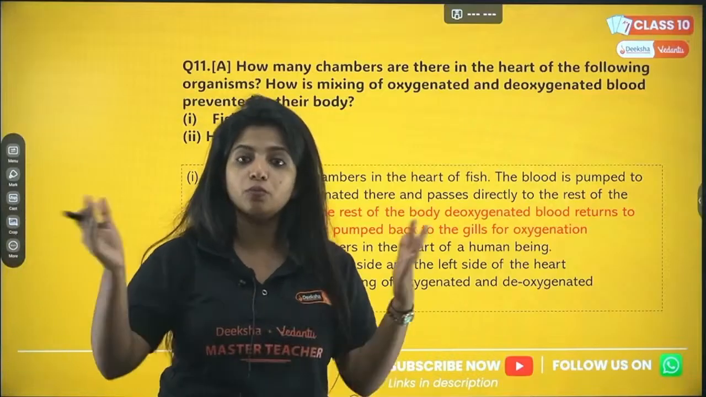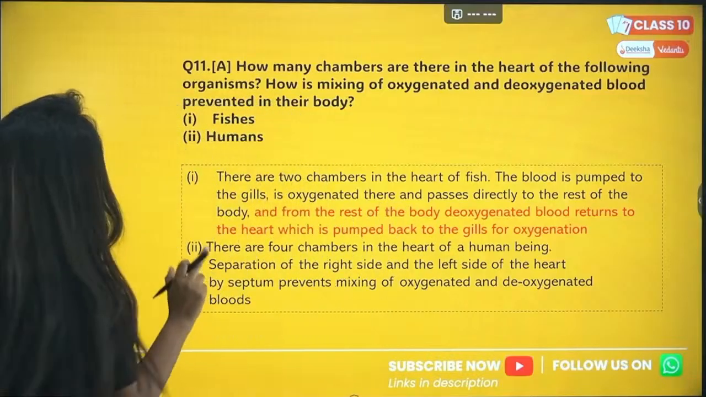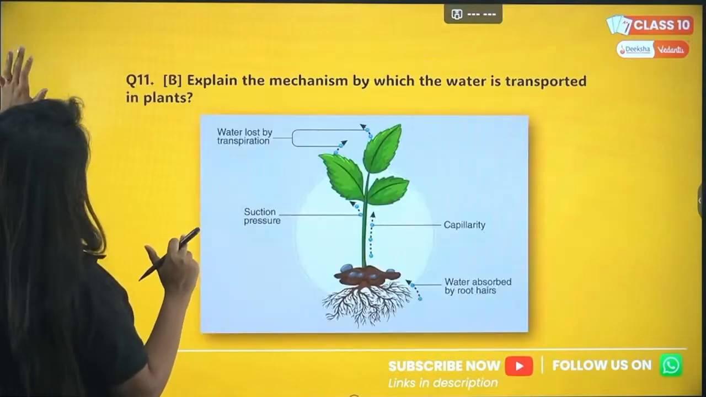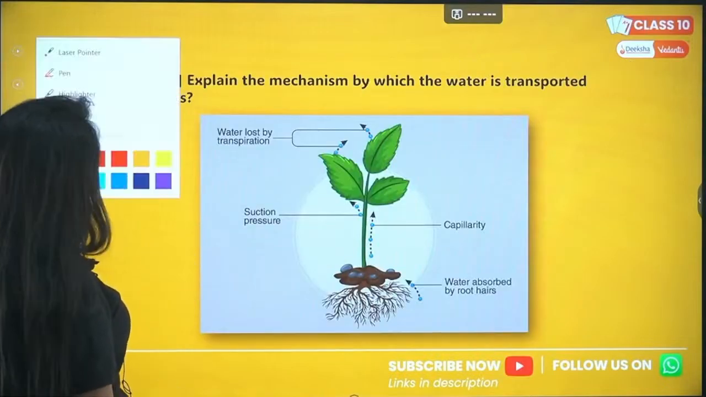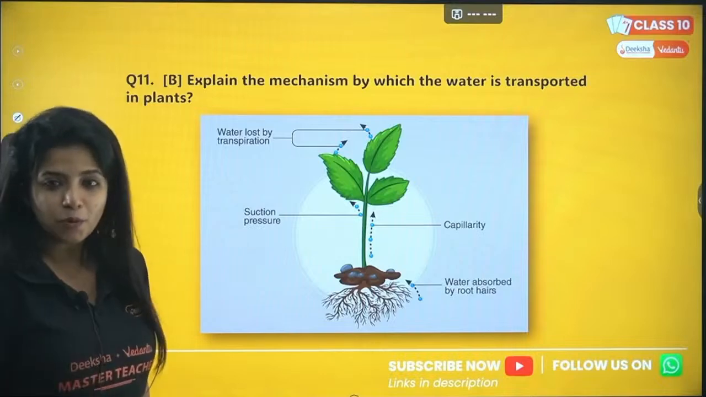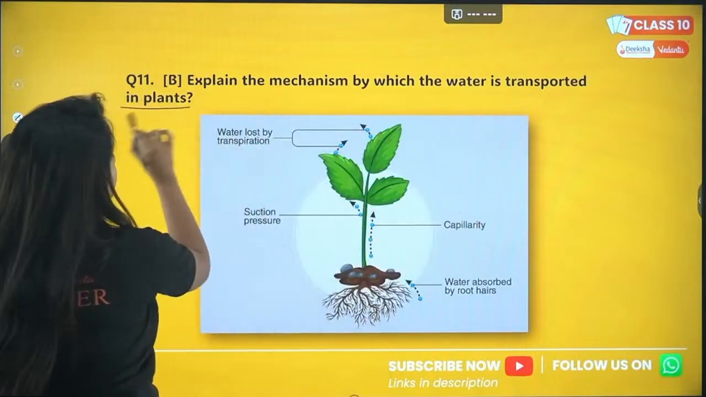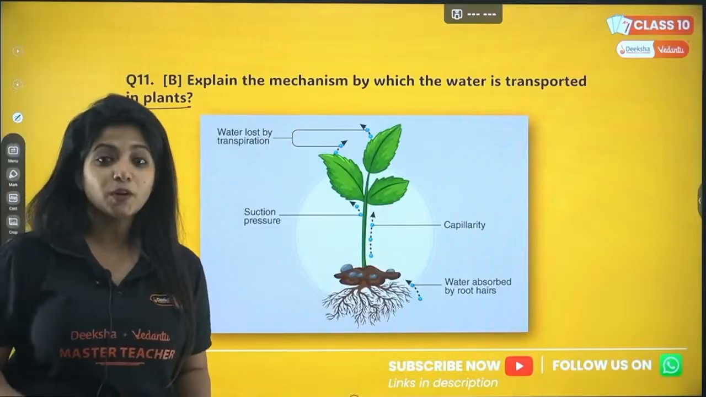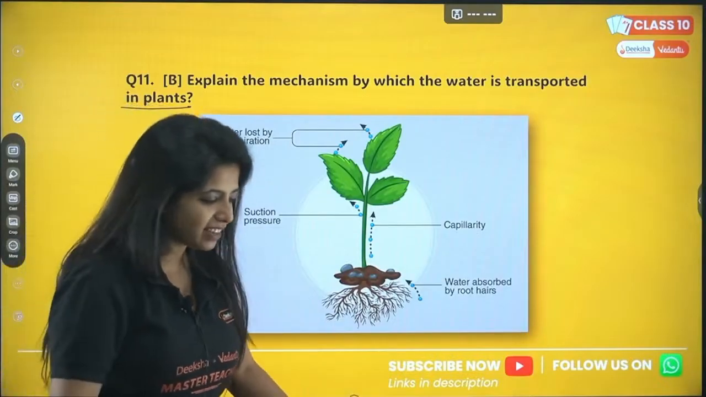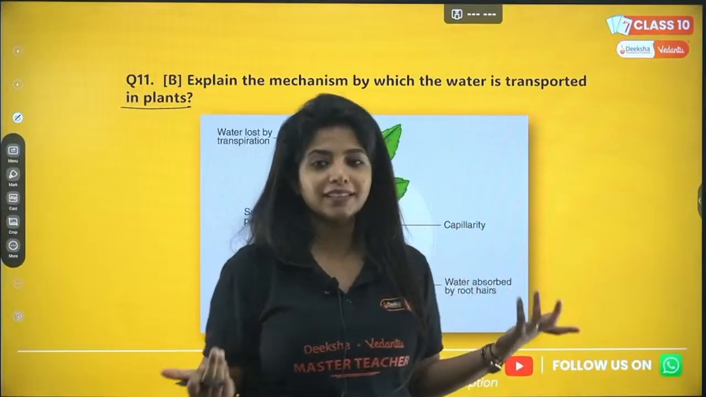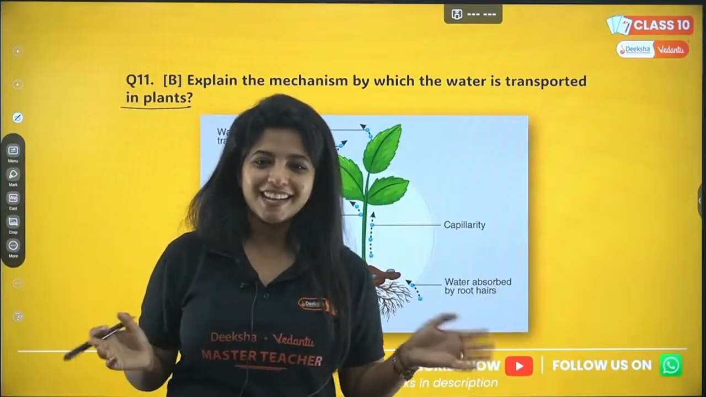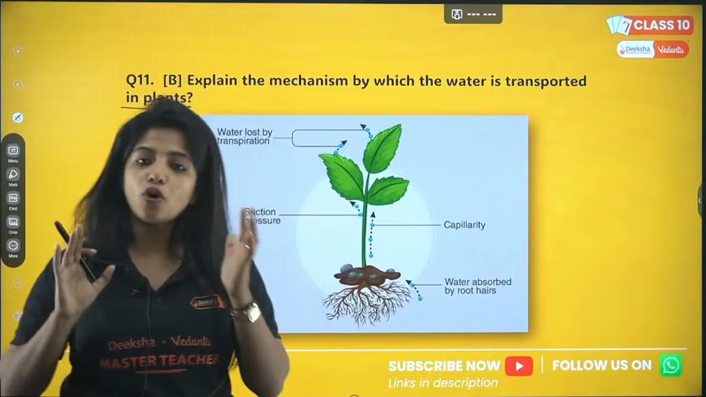You do not need to write too much about it. Cool? And please write in points. Now the B part of the question, as I said, there is one more part. That is, explain the mechanism by which water is transported in plants. In plants, how do you think water is transported? Do they have any hands to pick up the water and drink? No, my dear children. So they basically depend on 2 things.